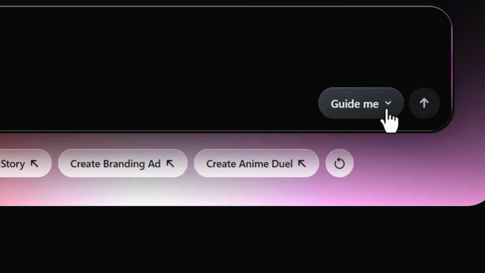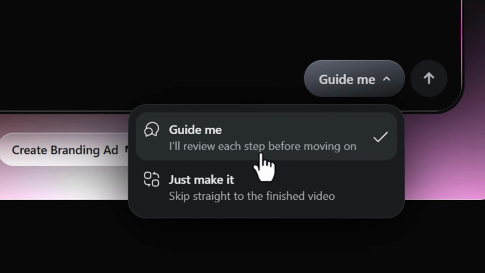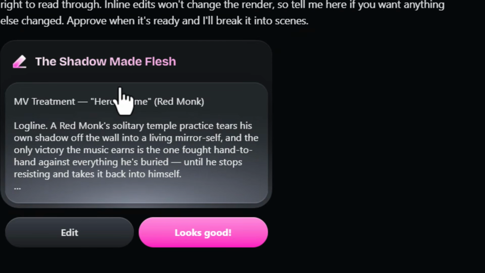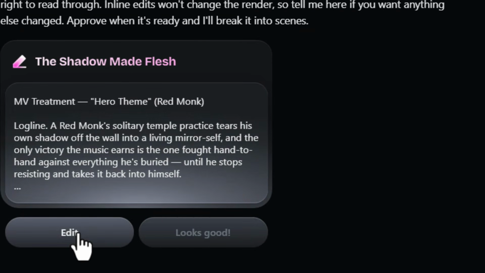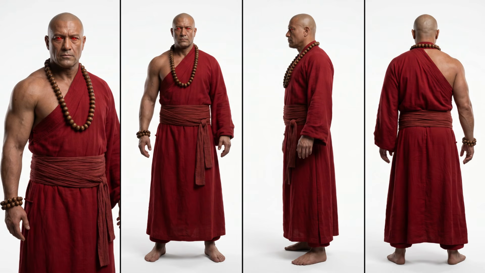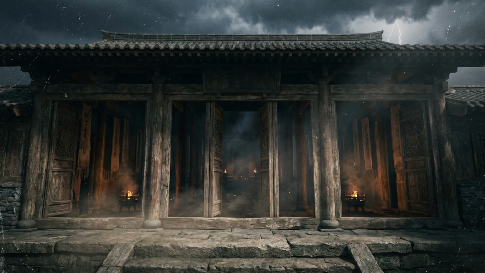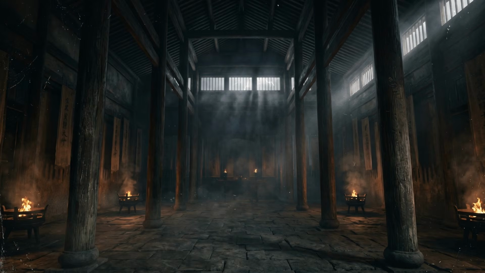Now, if you want the best results, I do recommend going through and reviewing each step because you can communicate with that bot, have a conversation with it, and really refine the details. That's something to really make sure you get what you want because once you can nail down what you want, really review that treatment and then review the images it generates. Once you get that all set up and the vibe and the style is exactly what you're after, it's then much easier to go through and get these videos looking the way you want them to look. And because we're using Seedance 2 for the videos, you know they're going to have high quality animation and movement baked into them. So take your time.